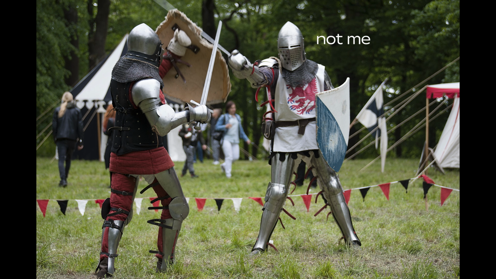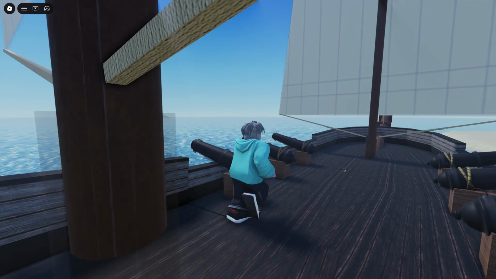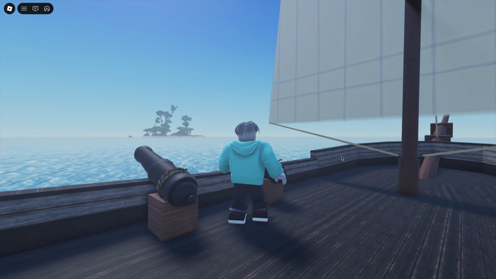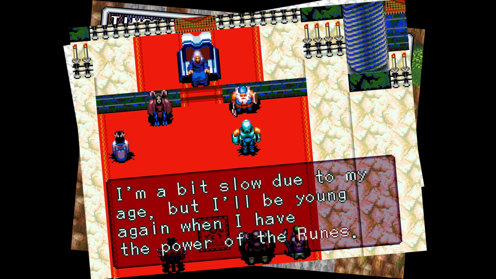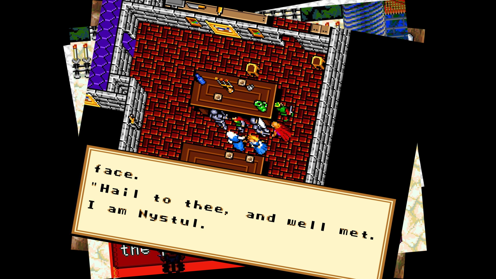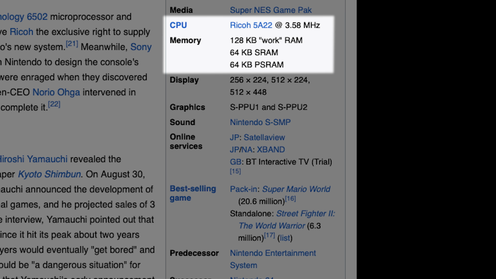I grew up playing role-playing games, and it's still my favorite genre. Final Fantasy, Ultima, Baldur's Gate, Chrono Trigger, the Mana series, I love them all so much. But when I look back at them today, I see a lot of this. It's understandable, of course, given the constraints of the time and the sheer amount of dialogue in your typical RPG.